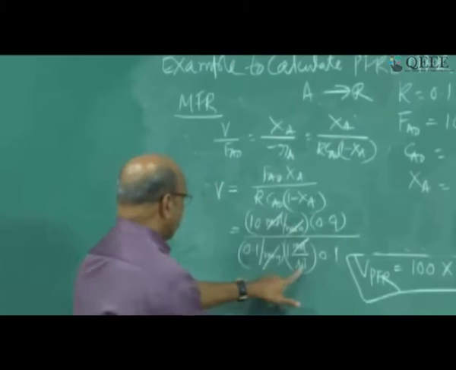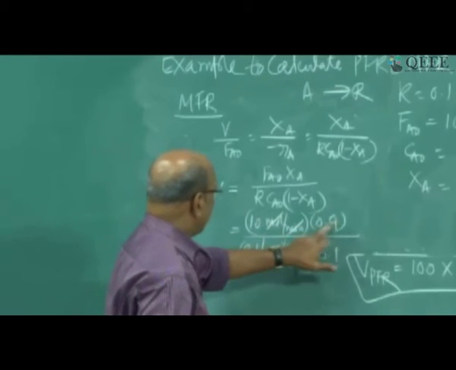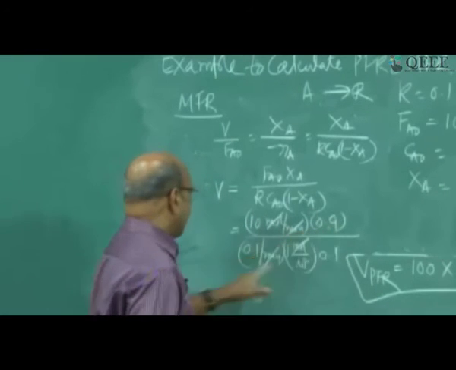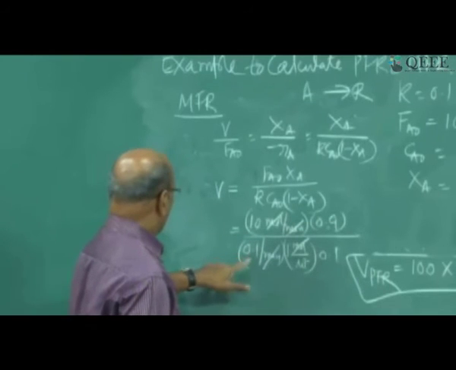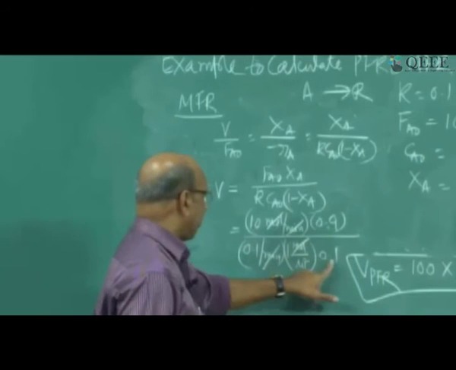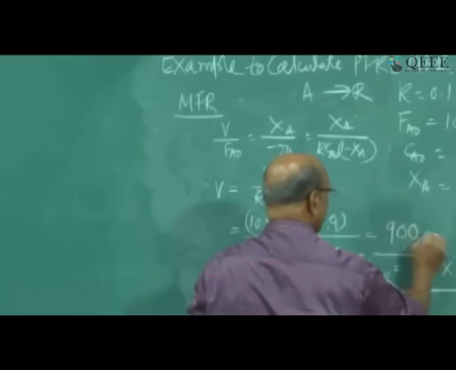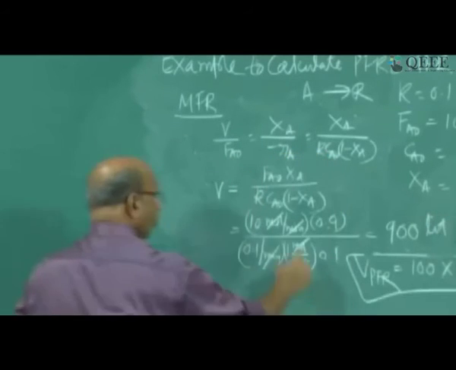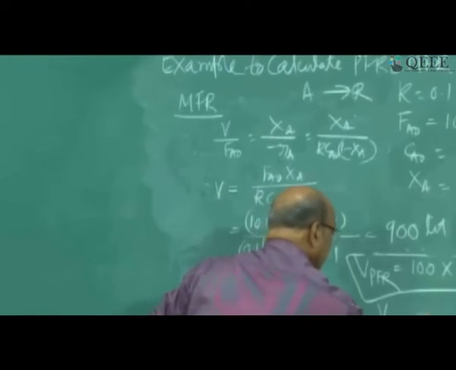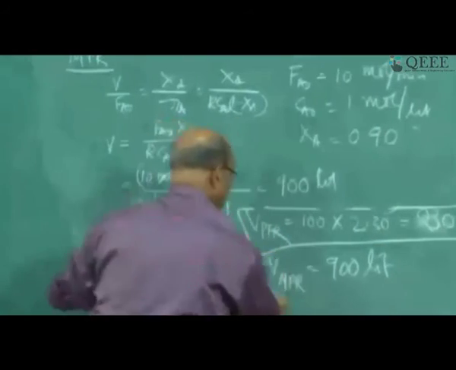So everything you get is only in terms of liters. Now 10 times 0.9 is 9, divided by 0.1. So that is 90 divided by 0.1, so 900. So the volume is 900 liters. So VMFR equal to 900 liters.